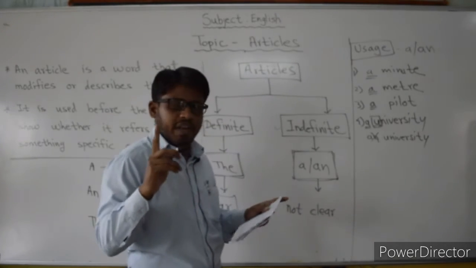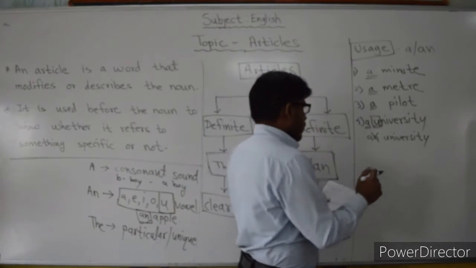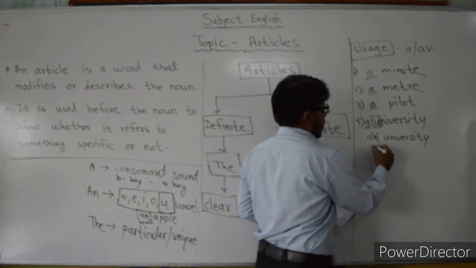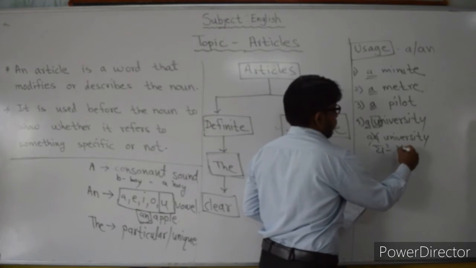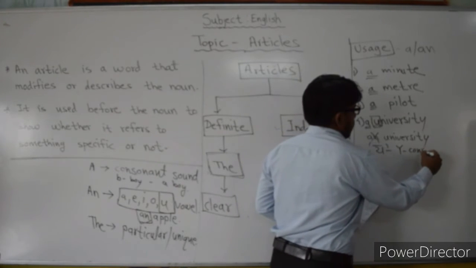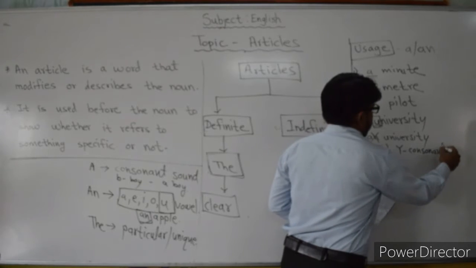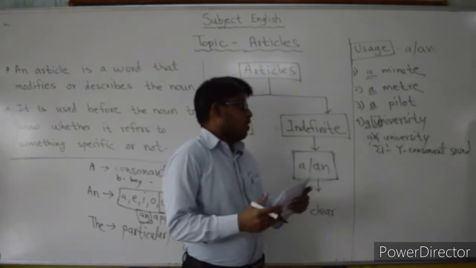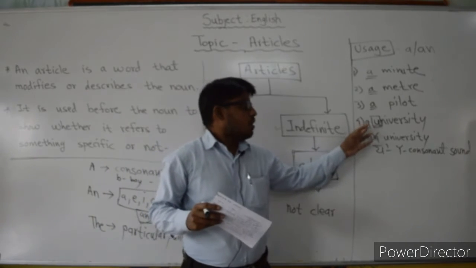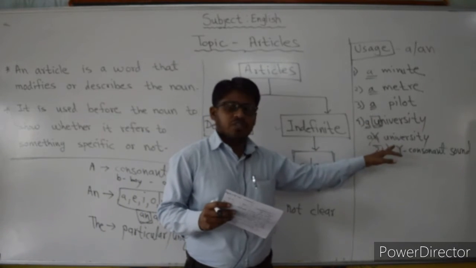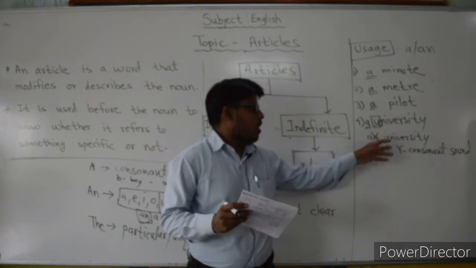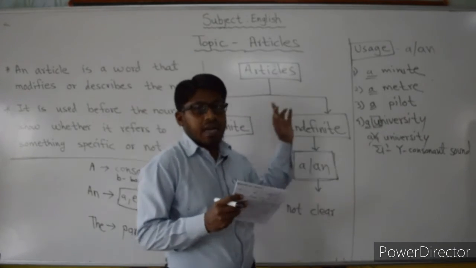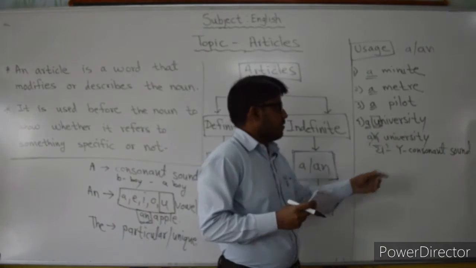Why? So please keep it in your mind. Here, the "ear" sound is there. Ear means Y, and Y is a consonant sound. So we are going to use "a university" instead of "an university." So "an university" is wrong. We have to use the article "a" in front of university.